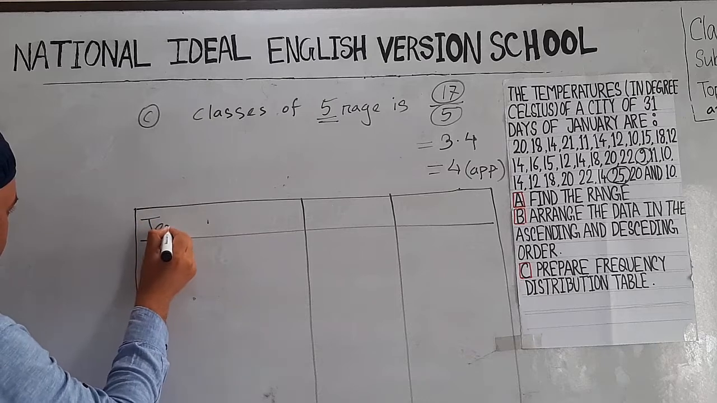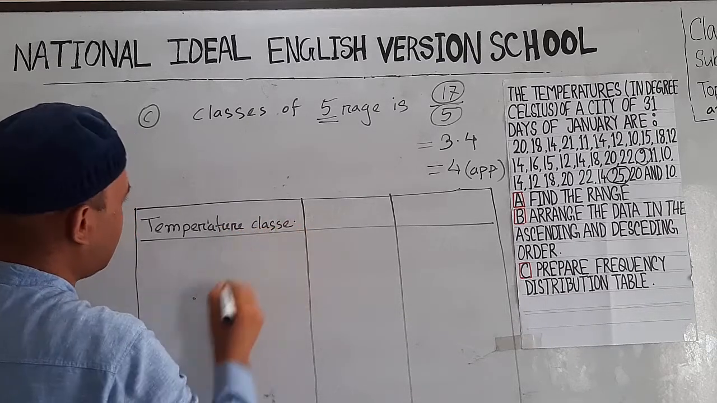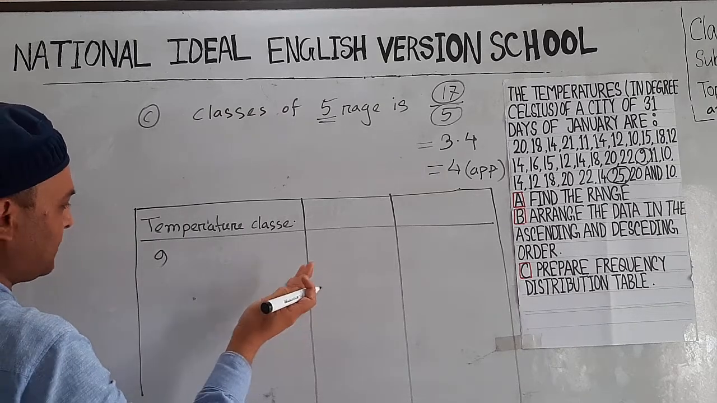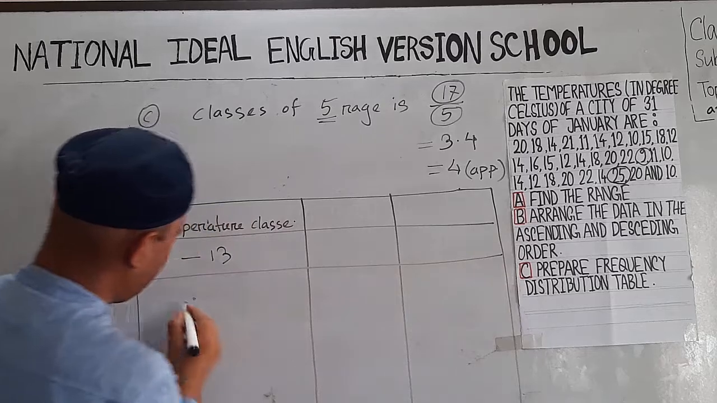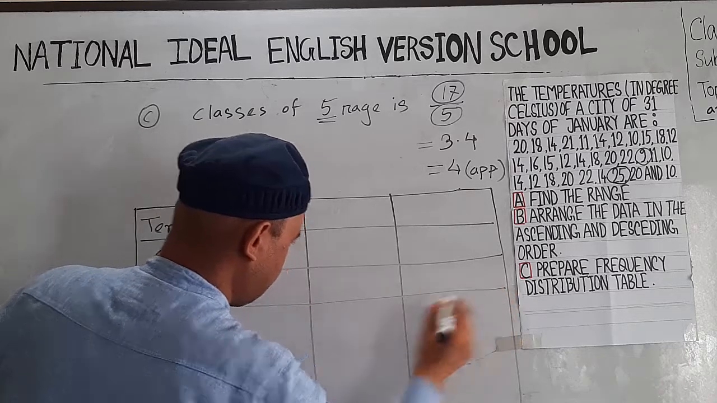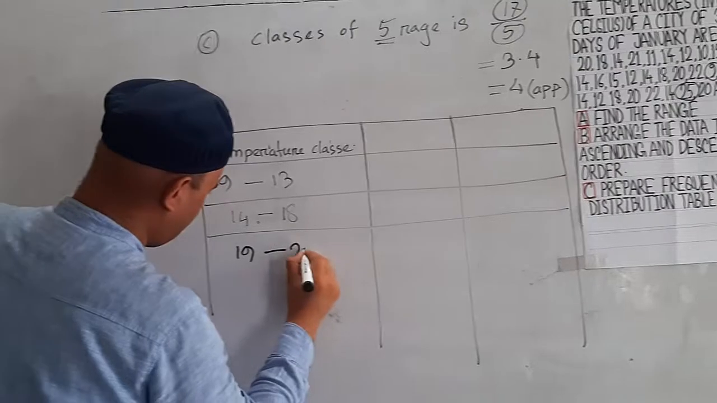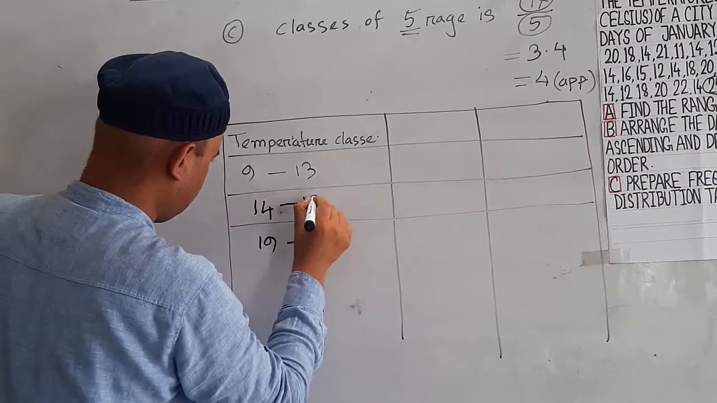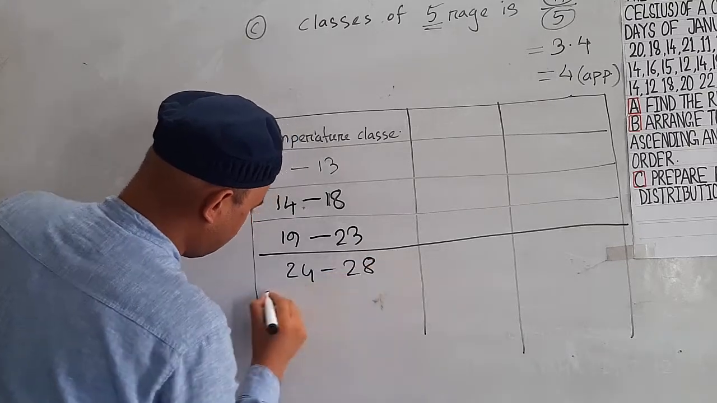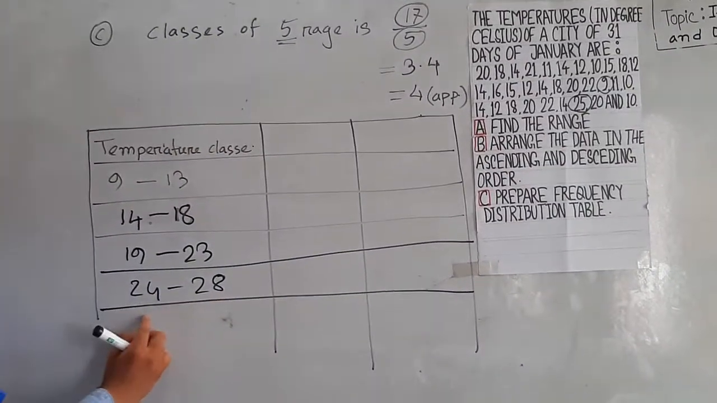Now the temperature classes. Since the class interval is 5, start from the lowest number, that is 9, then 9, 10, 11, 12, 13, that is 9 to 13, then 14 to 18, then 19 to 23, then 24 to 28, because our largest number is 25, which is between 24 and 28.